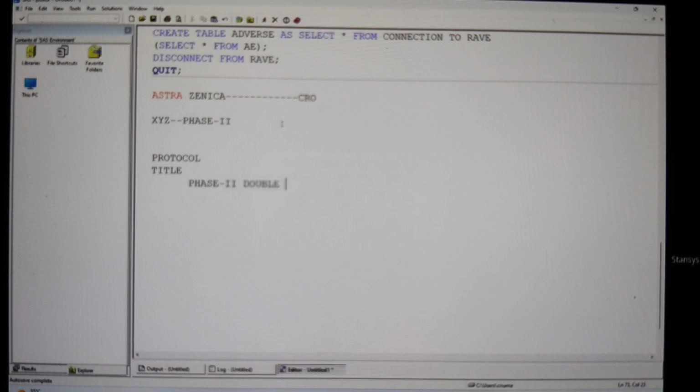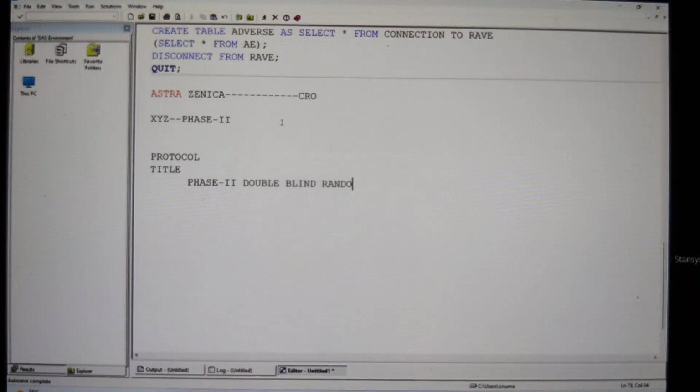And then we are going to have the keyword called double blind. And then we are going to have randomized. Then we are going to have a crossover study. You don't know what a crossover means; I'll explain that one later. So these are the keywords we are going to have.